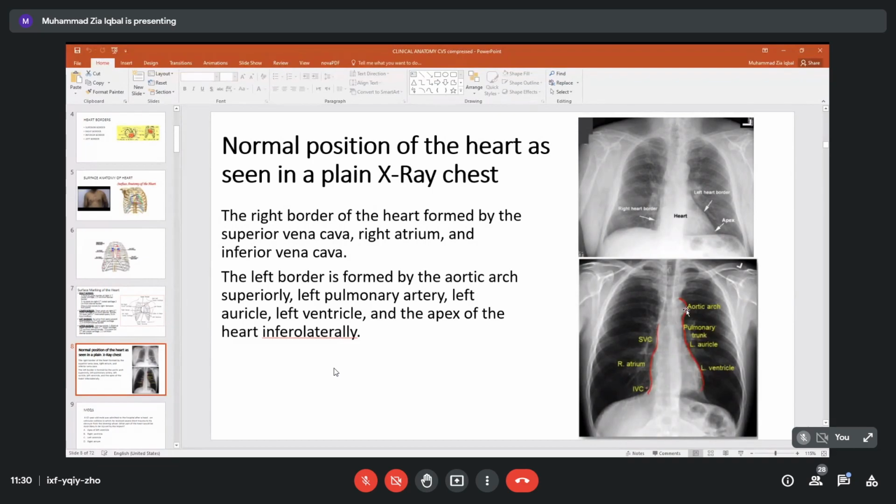On the left side, this is another very good marking. This marking is by the aortic arch. And if you remember, from our left ventricle starts a big vessel, the aorta, the biggest artery, and it will bend to the back. So this bending of the vessel makes what we call the aortic arch.